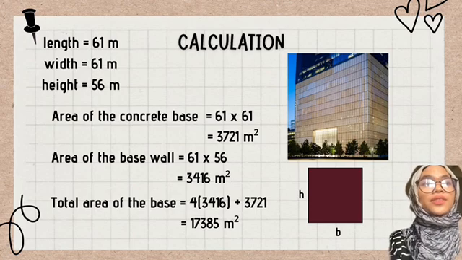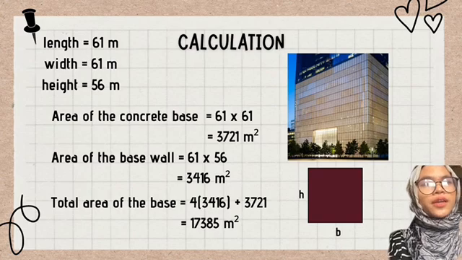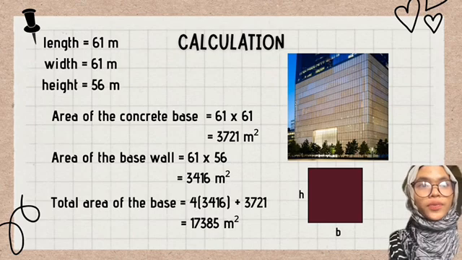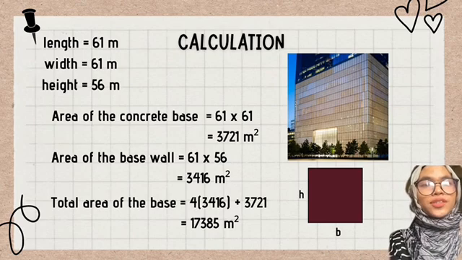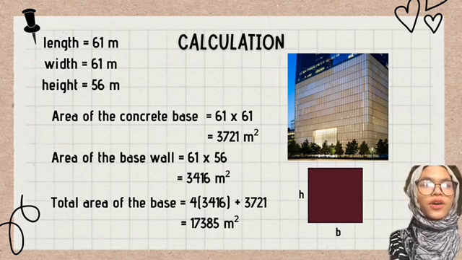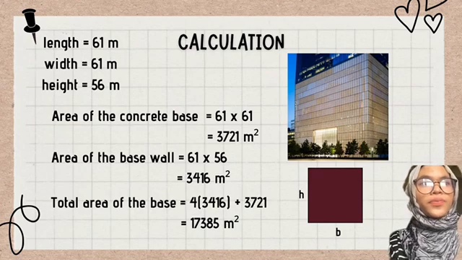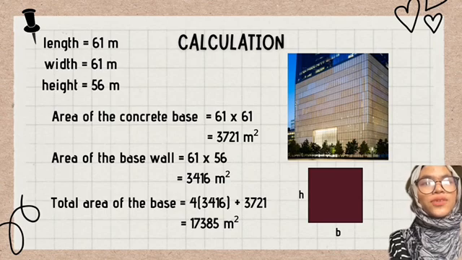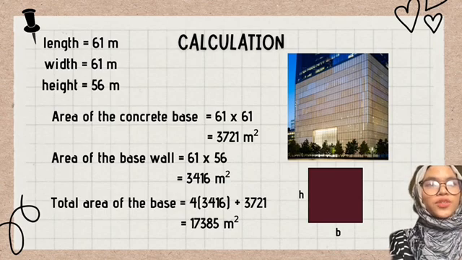And to calculate the total area of the base, we must total up the area of the wall multiplied by 4 and the area of the concrete base, which is equal to 3,416 multiplied by 4, added by 3,721, and we got 17,385 meters square.